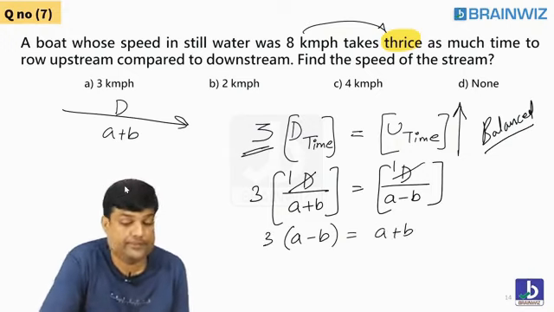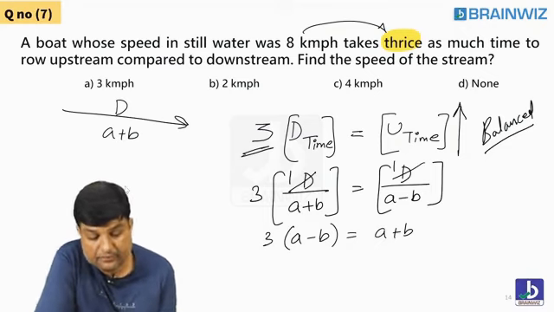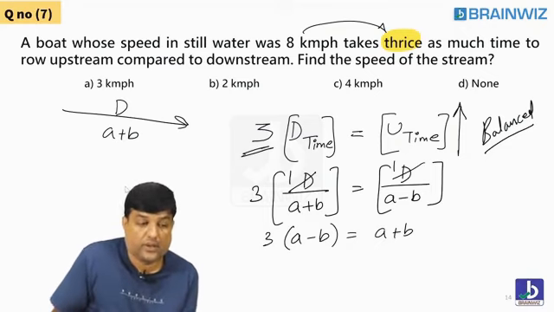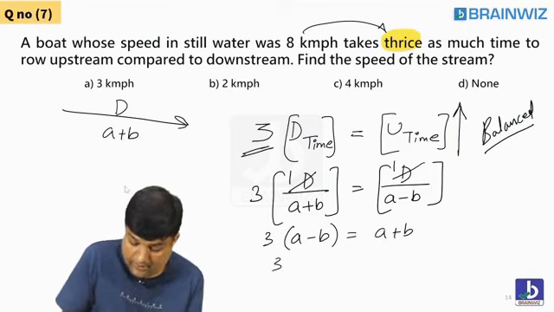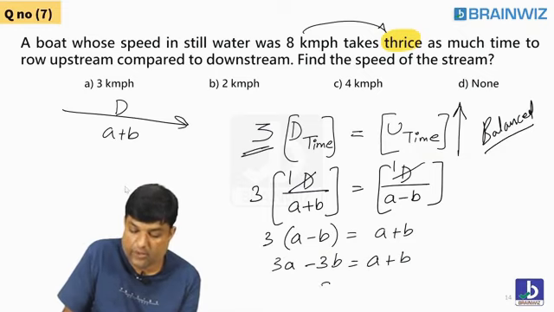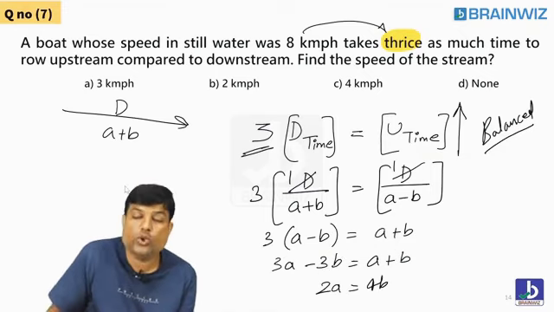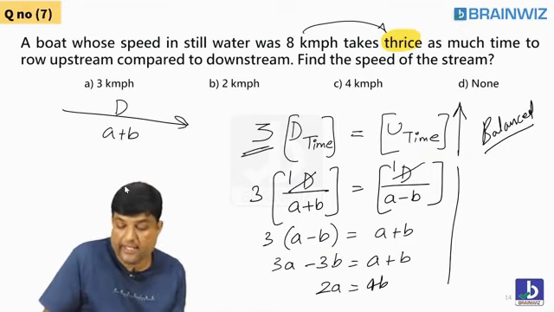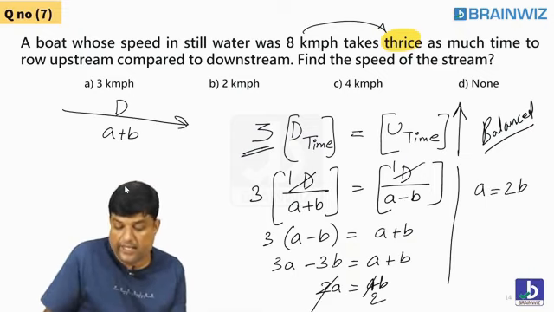A plus B. Hope you're understanding here. Is it fine? Good. Listen, everybody. 3A minus 3B is equal to A plus B. If I'm solving this, A will go to the left hand side, so this will become 2A. B will come to the right hand side, it will become 4B. So 2A is equal to 4B. So we can understand that A is equal to 2B.